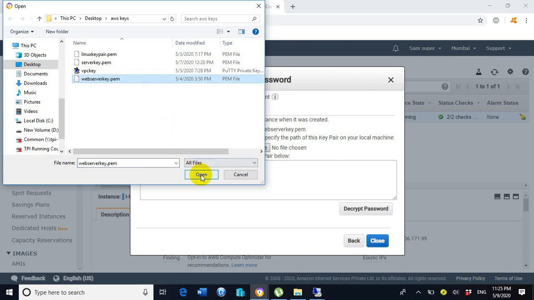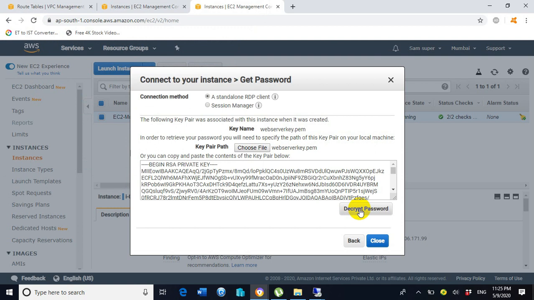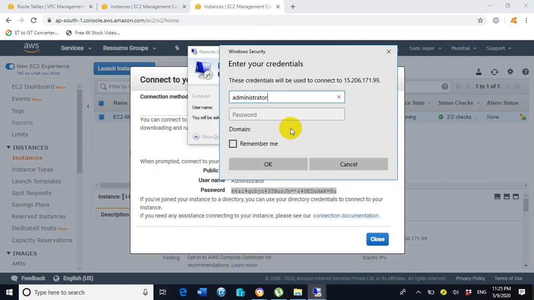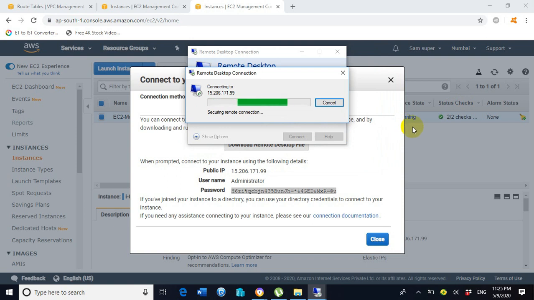So select this one, click open, click on decrypt password. Now copy the password and paste the same password here inside the security console of RDP. Click on OK. Click on yes.